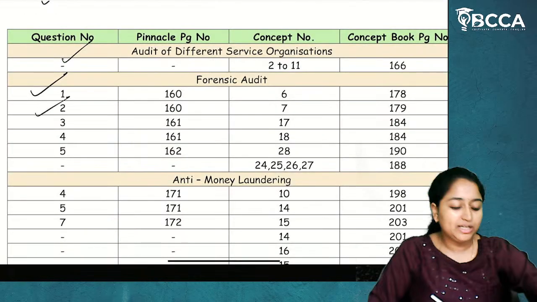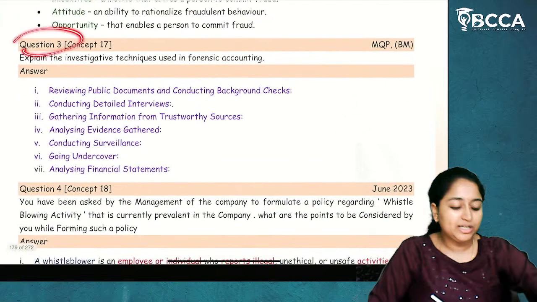Question number 2 was done. Now, question number 3. Question 3, explain the investigation techniques used in forensic accounting. MQP of board material question. Now, these are investigation techniques which are used in forensic accounting. Don't get confused. Investigation methodology is different. The 9-step fact-finding process is different.